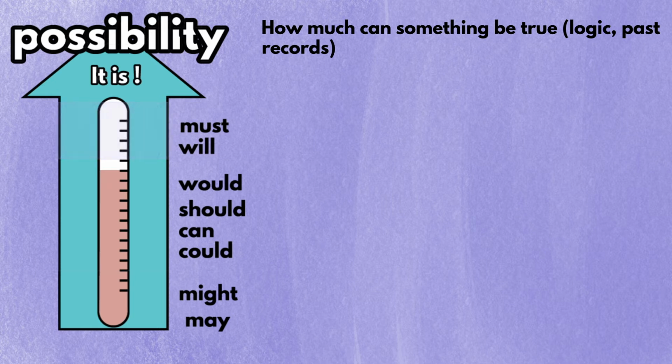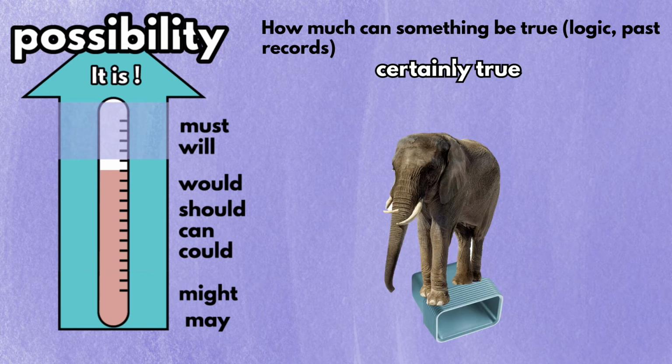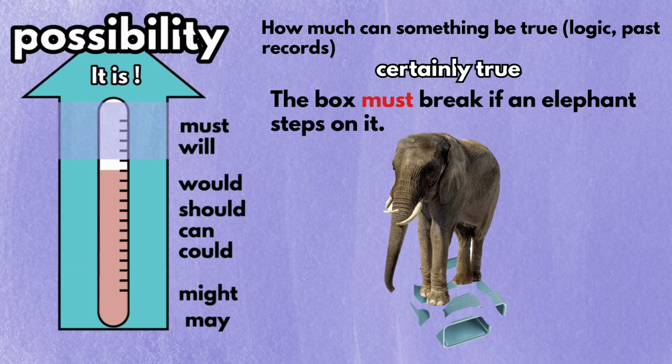The words in this segment tell us that something is certainly true. For instance, if an elephant steps on this plastic box, it is certain that the box will break. In this case, you say the box must break if an elephant steps on it, or the box will break if an elephant steps on it.